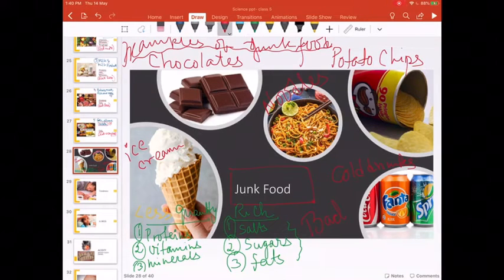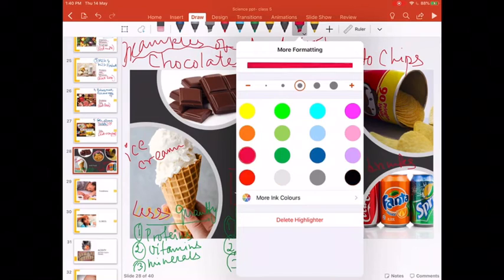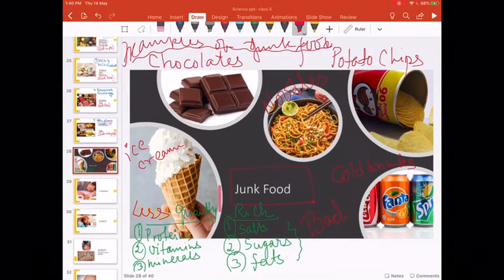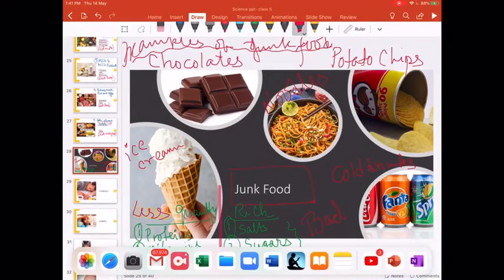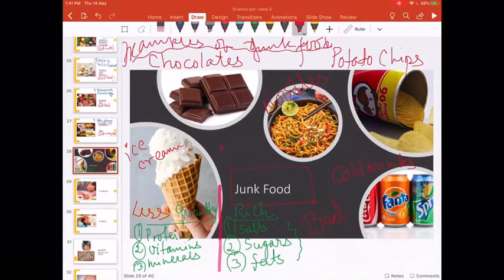They have very less quantity of proteins, vitamins, and minerals. Now, by seeing the composition of junk food, students, you can clearly understand why Mama says no for junk food.